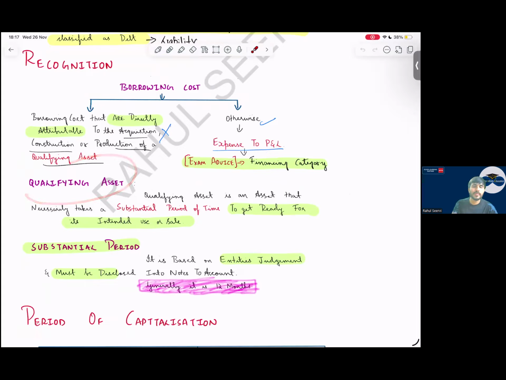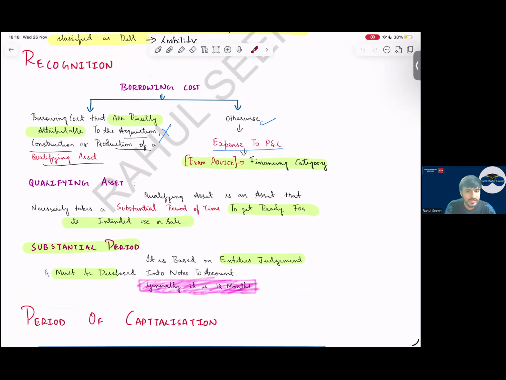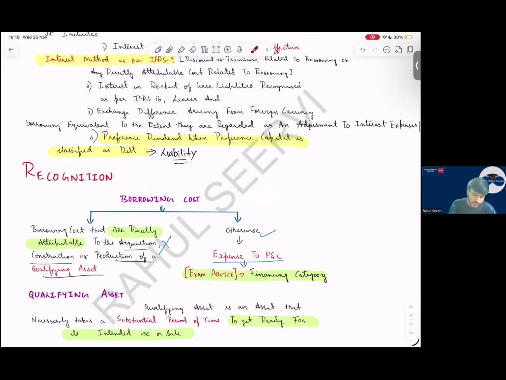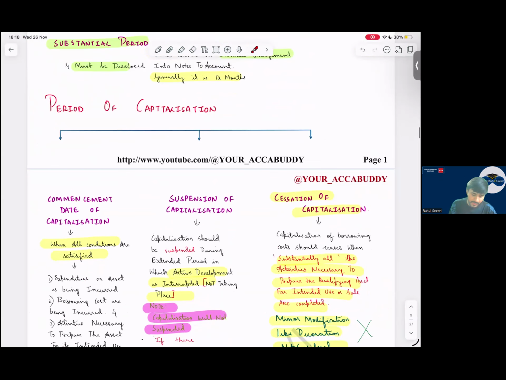Qualifying assets. What does a qualifying asset mean? An asset which takes a substantial period of time. What is a substantial period? Is it defined? Sir, it is not defined. Generally, it is 12 months. So with this, the definition and recognition is done. Then coming to the period of capitalization.